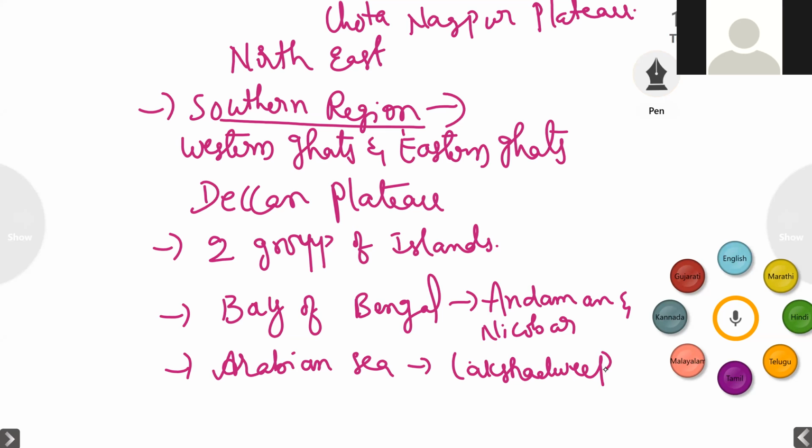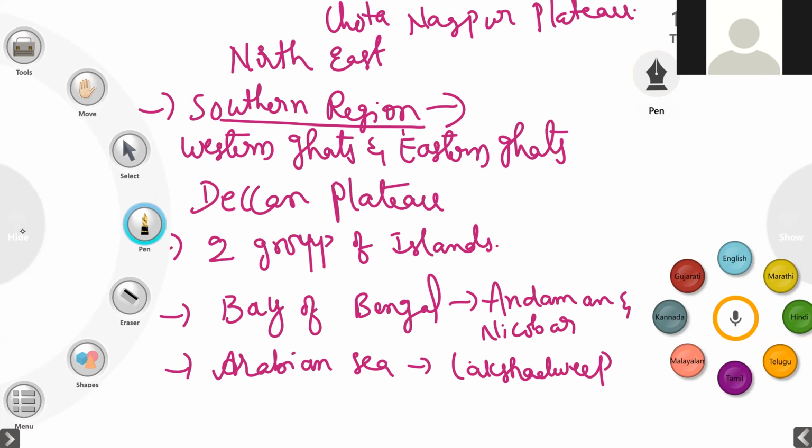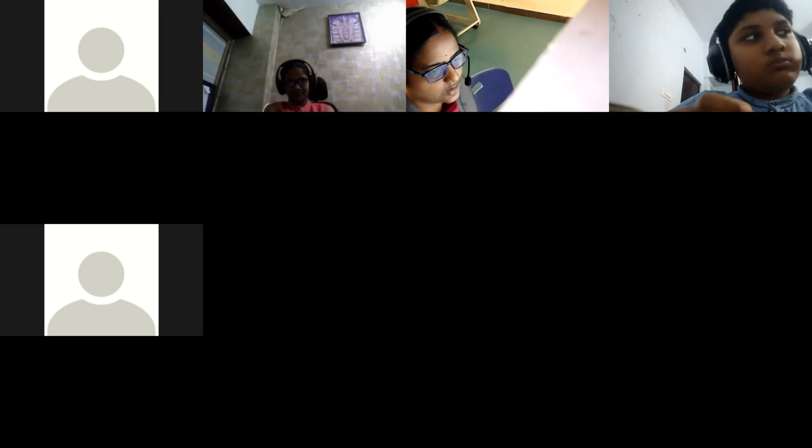So this is about India and its political division, right? And next we have the physiographic division. Based on the physical features of the country, India is divided into how many physical divisions? Let us see that now. Based on the physical features, India has been divided into 6 physical divisions.